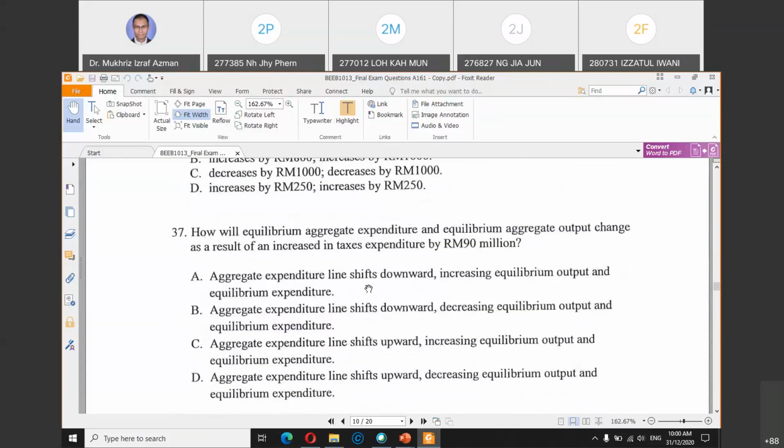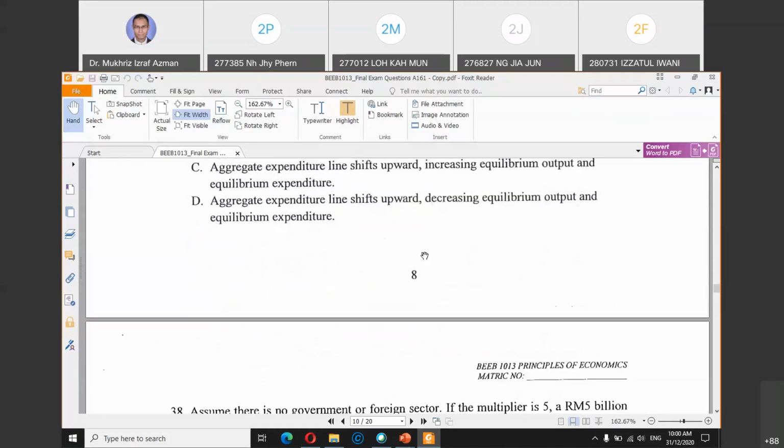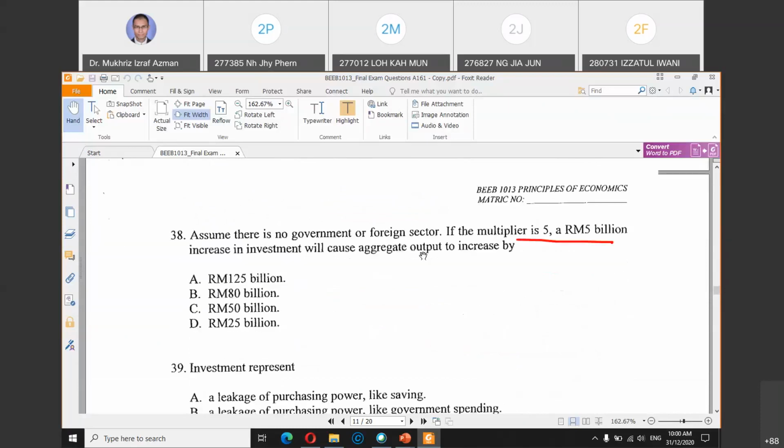And then again, how will AE and output change if there is an increase in tax by 90 million? First, question 38: there is a 5 billion increase in investment.